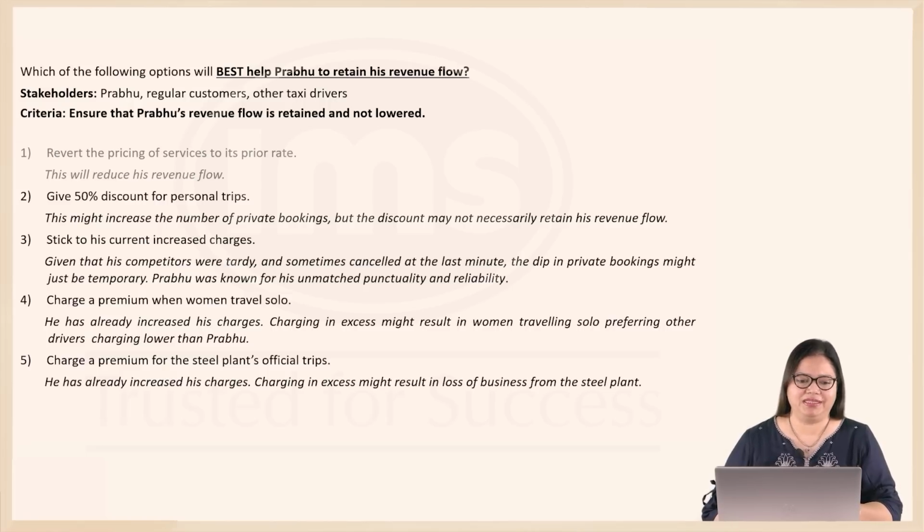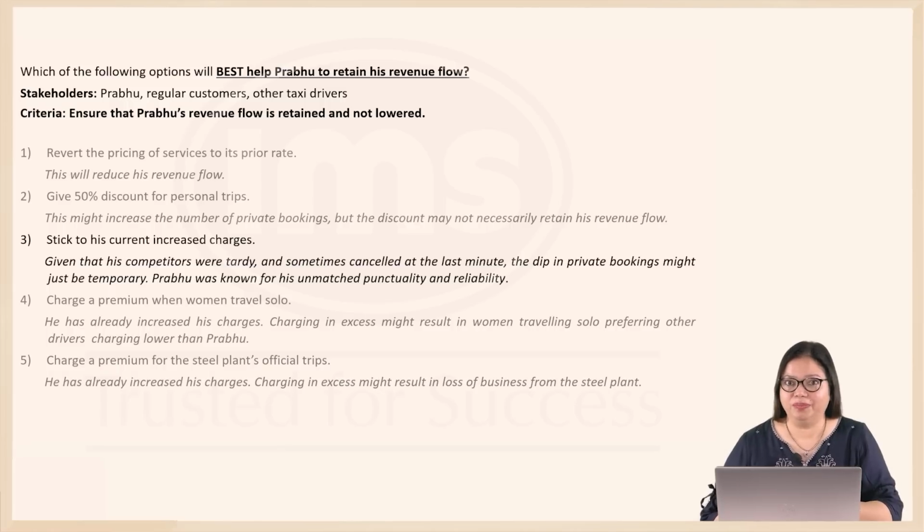What makes best sense is to keep to his current pricing and be hopeful that because of the unreliability of his competitors, his regular customers will soon come back to him. So option 3 seems to be the best in the given scenario to ensure that Prabhu's revenue flow is retained and not decreased.